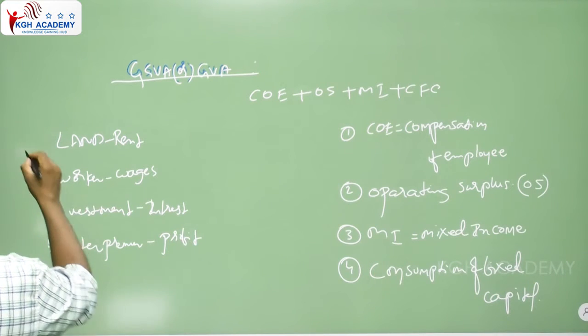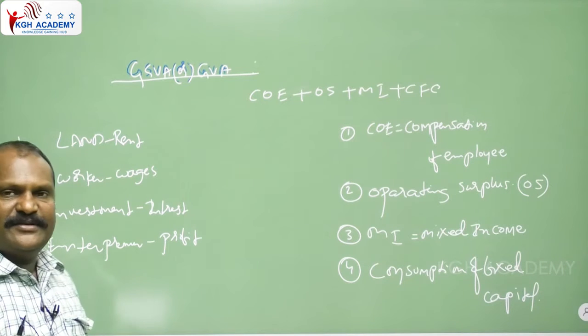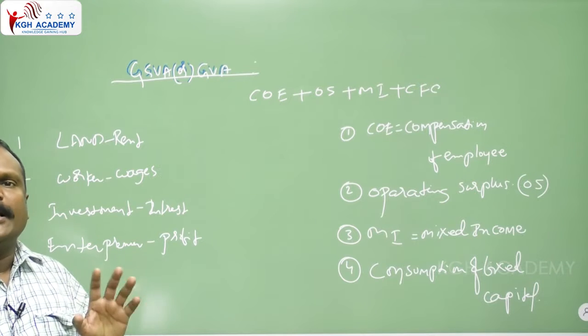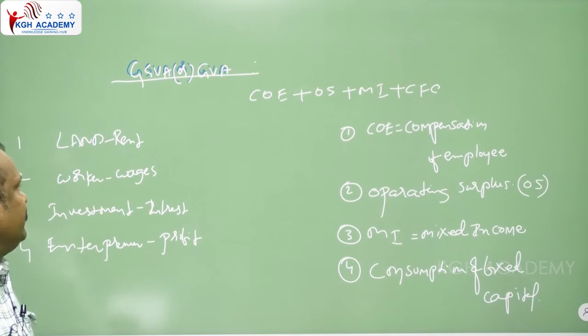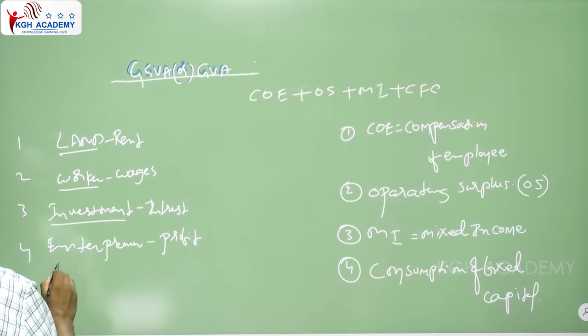So these are the 4 factors. To produce the goods and services in the economy, the 4 factors are needed: land with rent, worker, investment, entrepreneur.